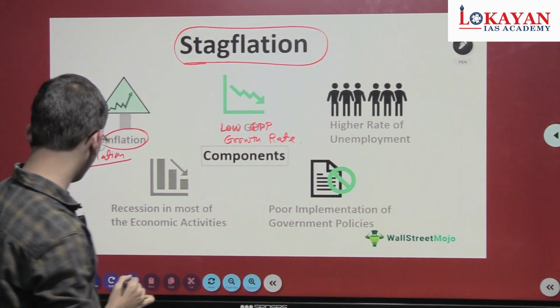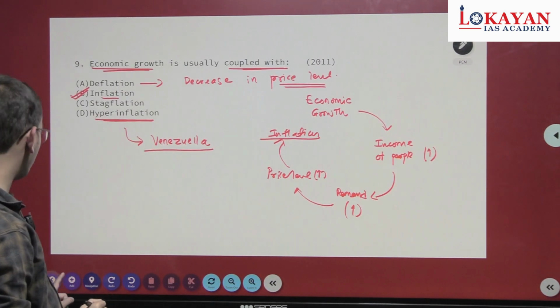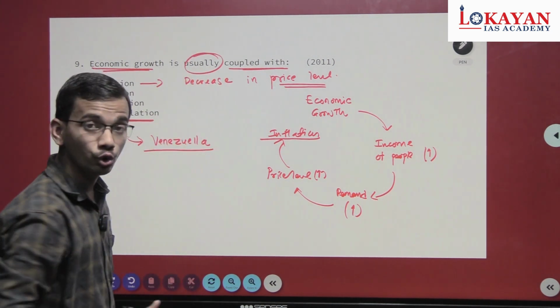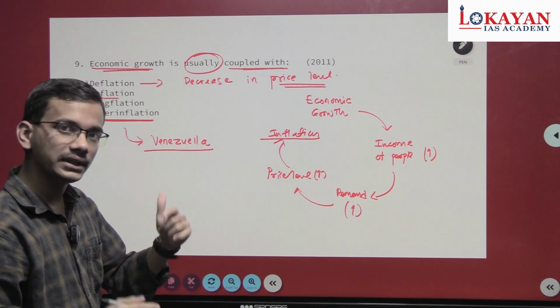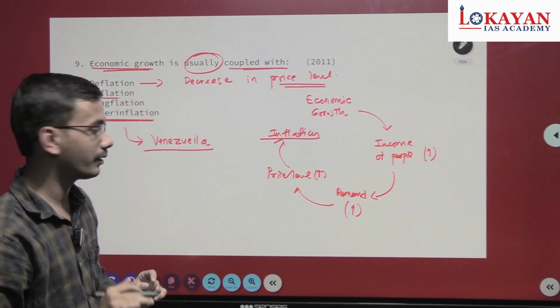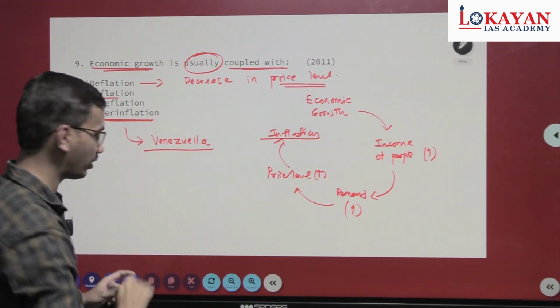Earlier in the question, you saw economic growth is usually coupled with inflation, but there are some instances when economic growth will not be coupled with inflation. That situation is stagflation.